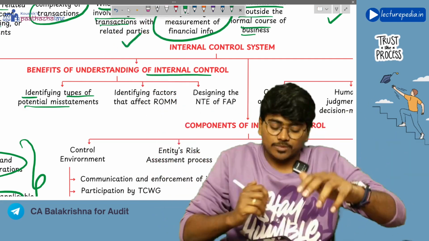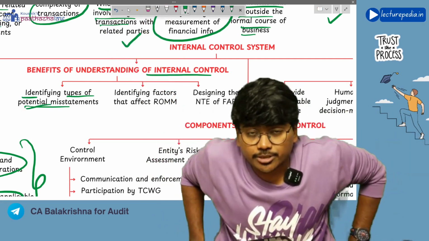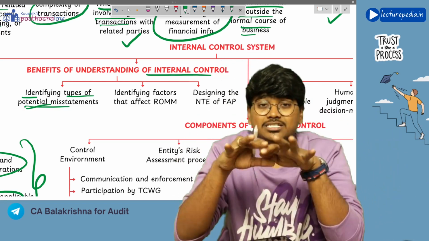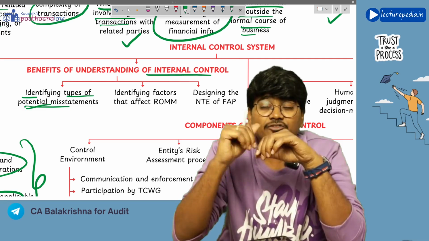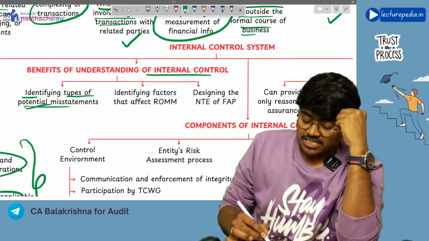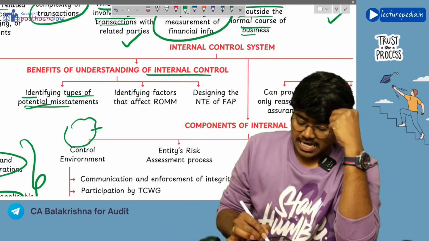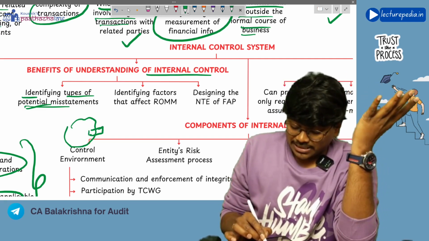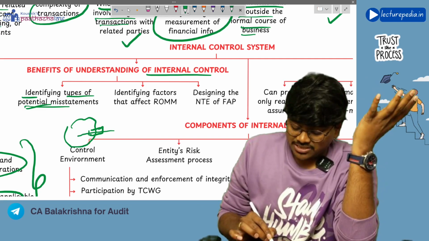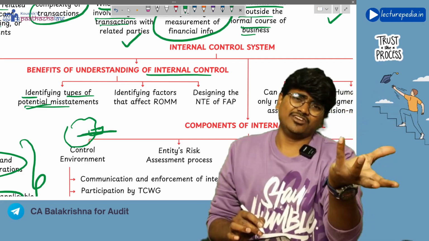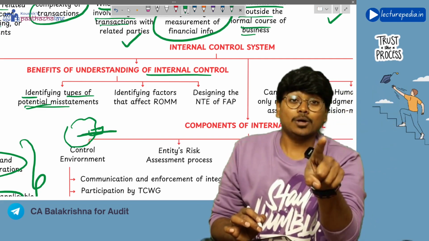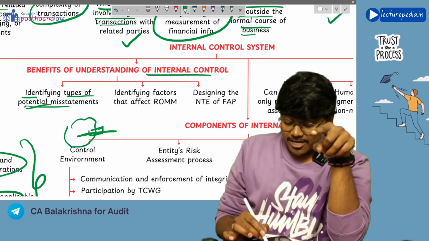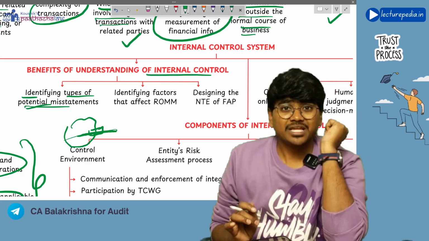If there is a weakness in the internal control in an area, then the potentiality for occurring misstatement in this area will be high, right?